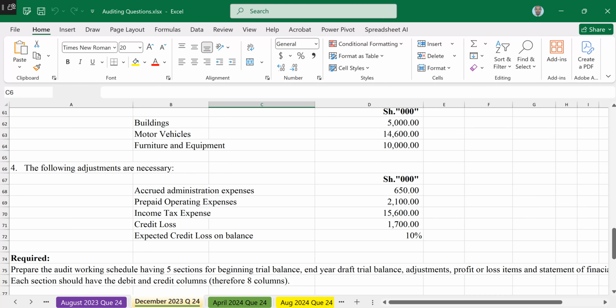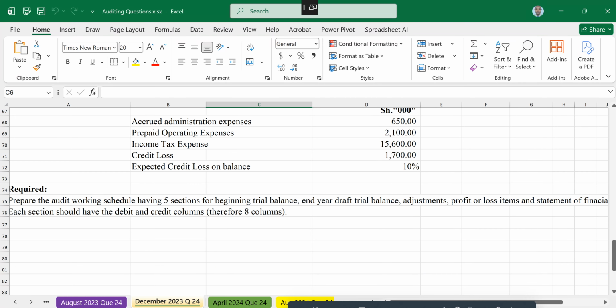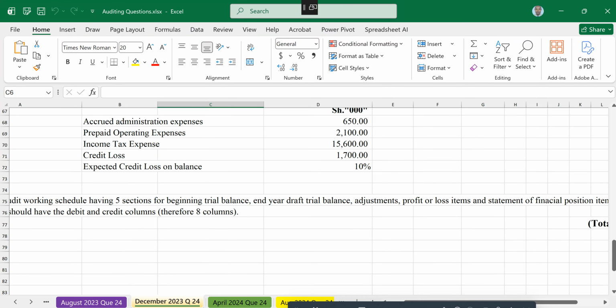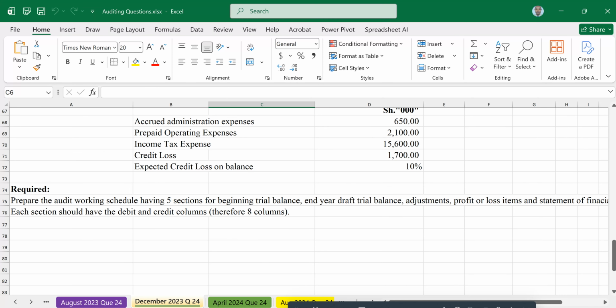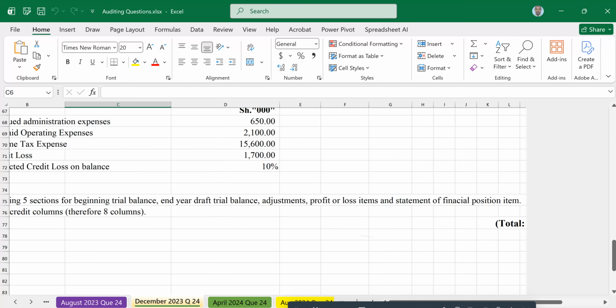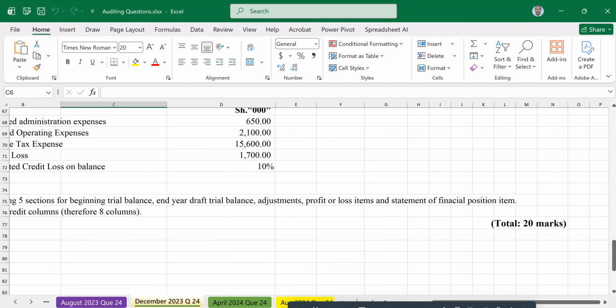Required: prepare the audit working schedule having 5 sections of the beginning trial balance, end year trial balance, adjustments, profit or loss items, and then the statement of financial position items. Each should have debit and credit columns, therefore a total of 8 columns. The total marks were 20 marks.